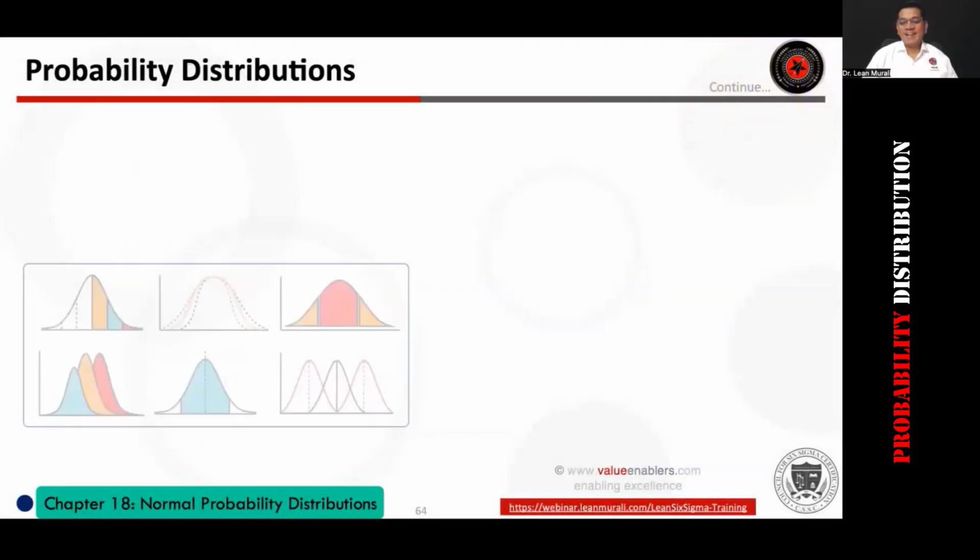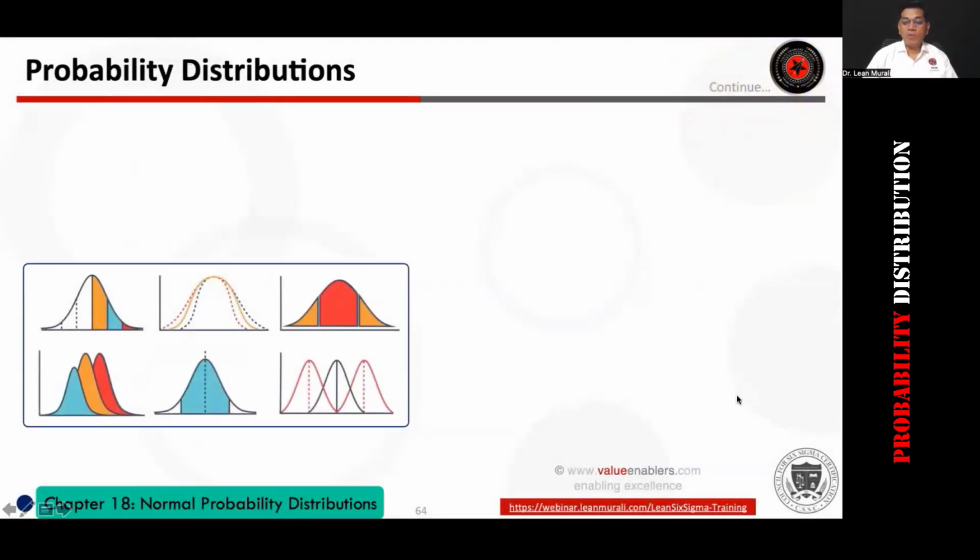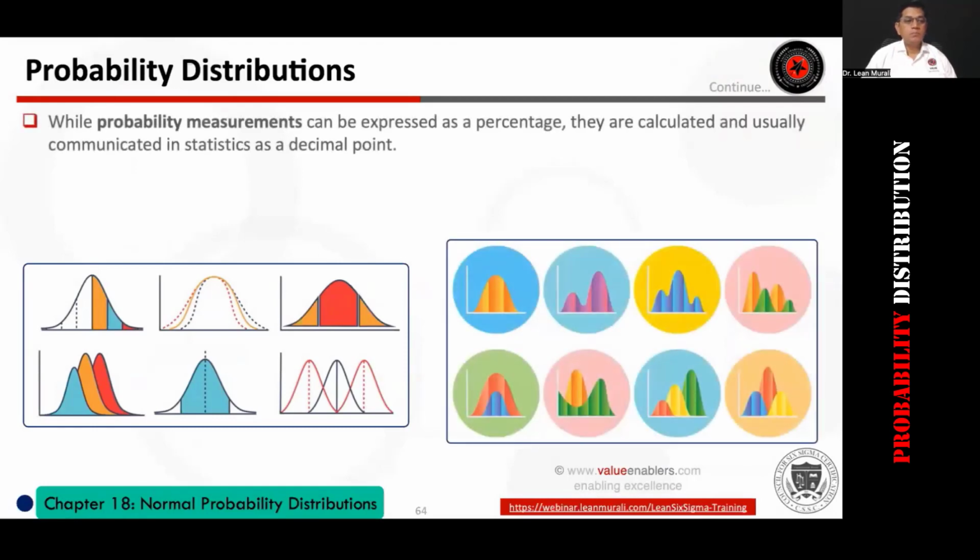Okay, let's go into probability distribution. Now, you can see that things can be distributed like this. Probability measurements can be expressed as percentages.